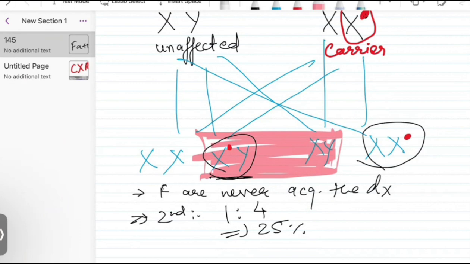So out of the two male children, one is diseased and the other is non-diseased, so your answer comes out to be 1 raised to 2. The probability of the second child contracting the disease will be 1 raised to 2, which comes out to be 50%. I hope this is clear now.